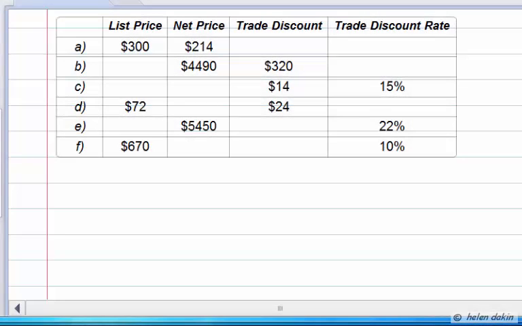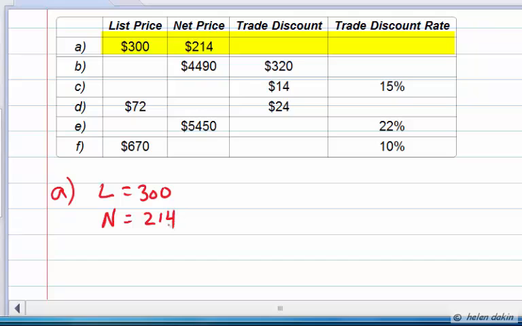Here we have several small examples that involve list price, net price, trade discount, and trade discount rate calculations. Let's take a look at Part A. In Part A, we know that the list price is $300, so let's say list is equal to $300, and we also know that the net price, N, is equal to $214.